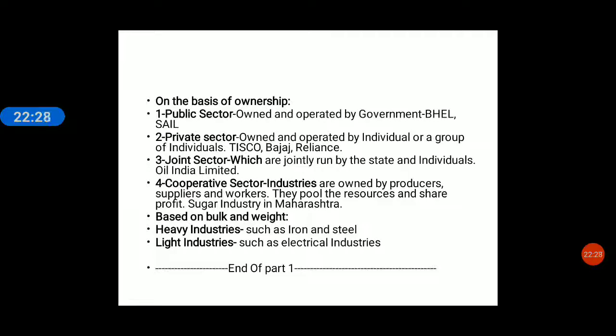Next, on the basis of ownership. Now what is ownership? Who is the owner of the 5 factors of production? We have done this in the first chapter in 9th class economics. The 5 factors of production: land, labor, capital, organization and enterprise. Whoever is the owner of those factors of production will be the owner of the particular industry or particular sector. Now what is that? On the basis of ownership: public sector, private sector, joint sector and cooperative sector.